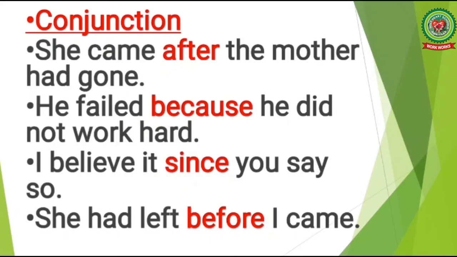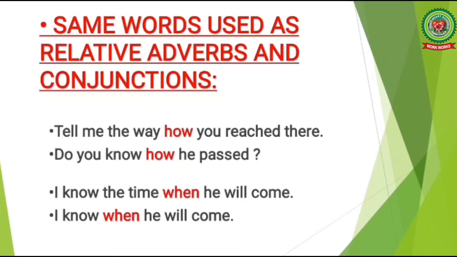I hope, children, you have understood well the difference between preposition and conjunction. Now there are the same words used as relative adverbs and conjunctions. Relative adverbs add to the meaning of a verb, another adverb or an adjective in the sentence, whereas a conjunction is only a connector and does not describe anything.